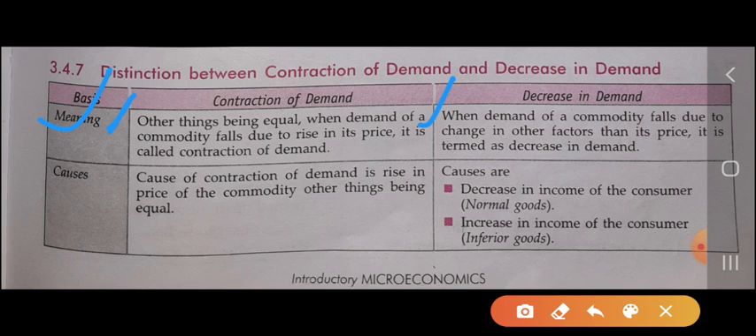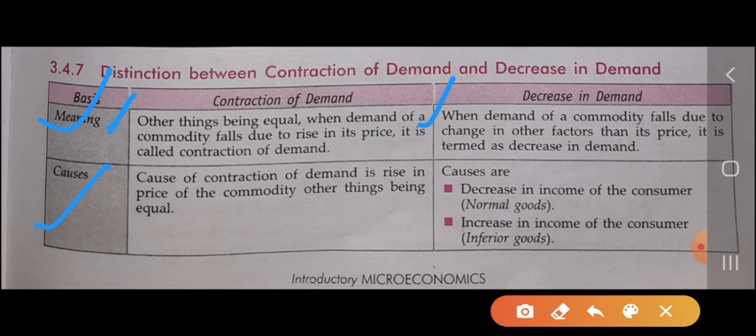Now, what are the different causes of contraction of demand? It is a rise in the price of the commodity, other things being equal. Whenever there is a rise in the price of the commodity, the demand for that commodity will fall. It is the cause for the contraction of demand.